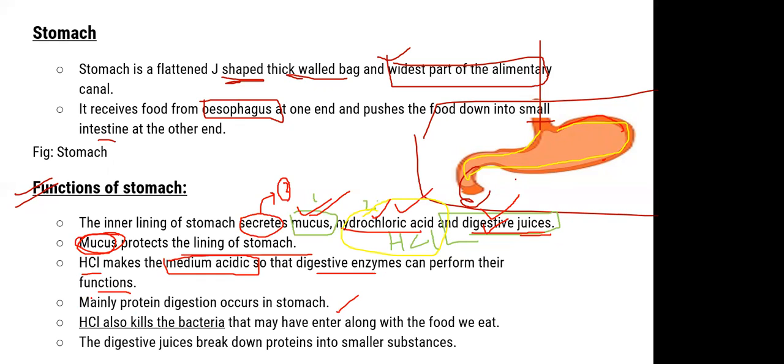Okay, so now we know what mucus does: it protects the stomach's lining. What does HCl do? It creates an acidic medium, and also it kills the bacteria which may have entered along with the food that we are eating. If any bacteria enter our body with the food, killing that bacteria is also the work of HCl.